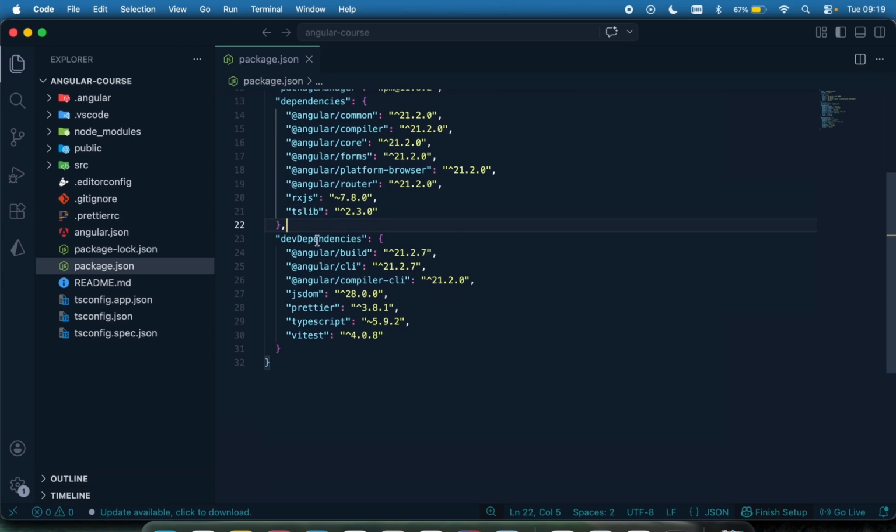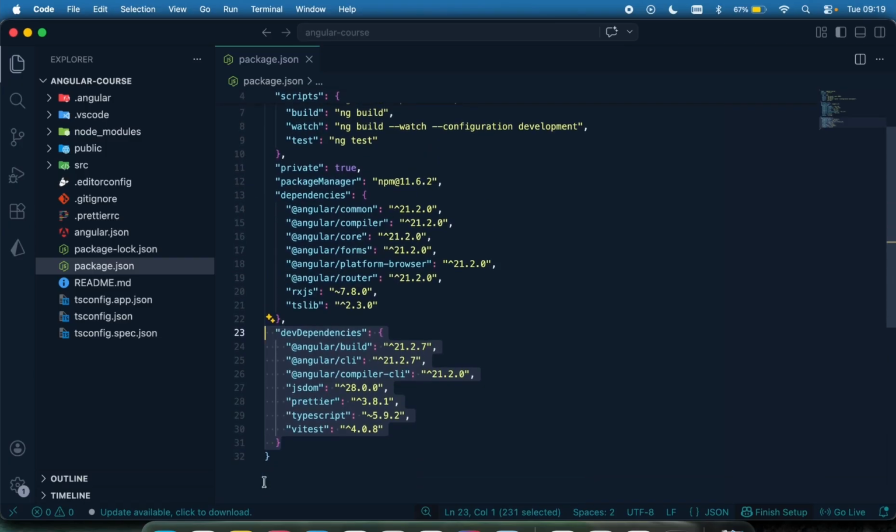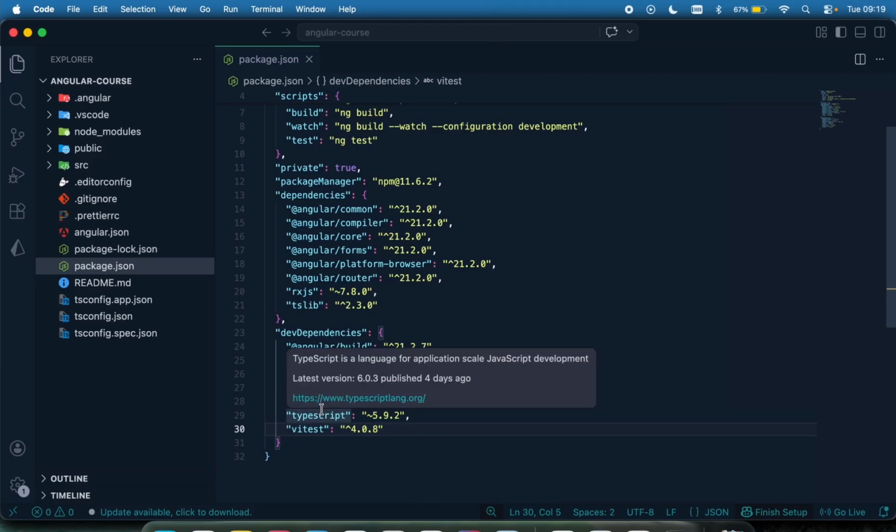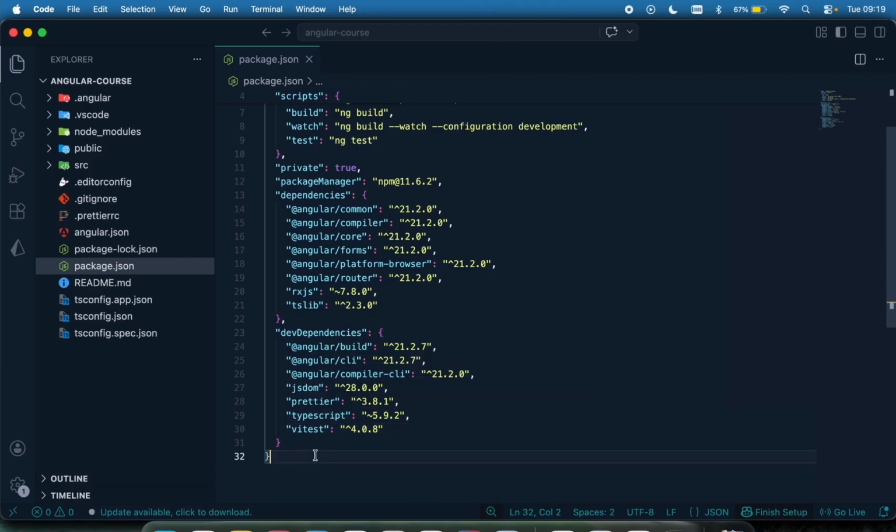And the dev dependencies right here, we also have those. These are only used during the development phase. When you are in a production environment, these will no longer be used. So the dev dependencies are just to help you when you are building in the dev environment, when you are testing, doing some dev stuff. Like you can see we have the compiler, the prettier right here. You can see TypeScript and all of that.